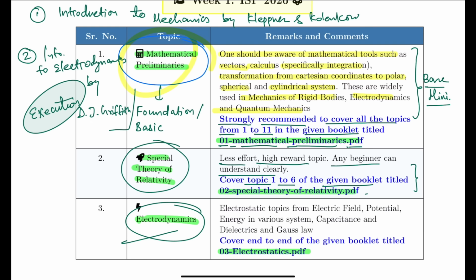These two are the best books in their respective fields, and their first chapters are excellent mathematical concepts which you will need in each and every subject of physics which we are going to study.